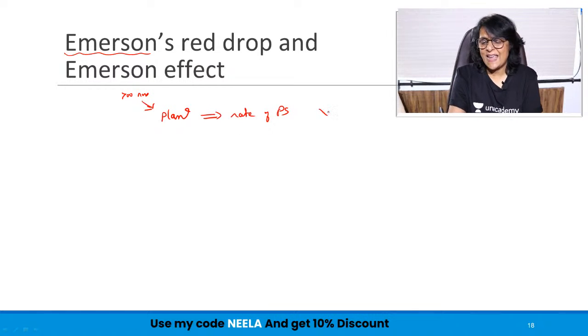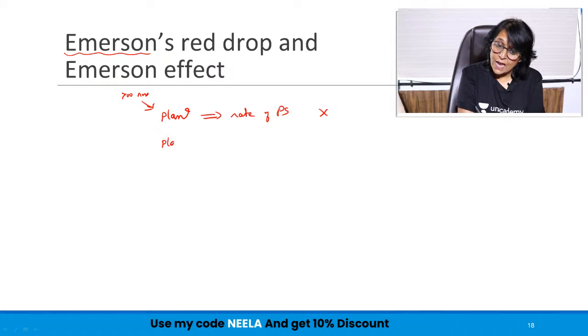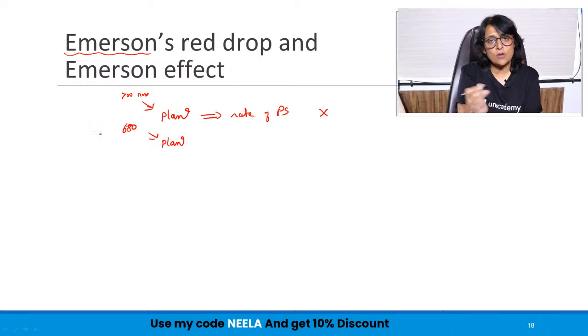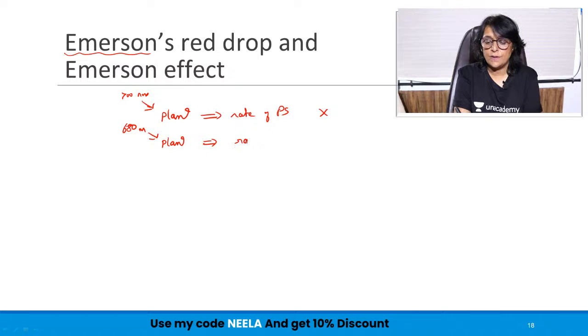Say that was X. This is just for our understanding. Then he took the same plant, exposed it to 680 nanometers or lower wavelength. One was a higher wavelength, one was a lower wavelength. And he measured the rate of photosynthesis.